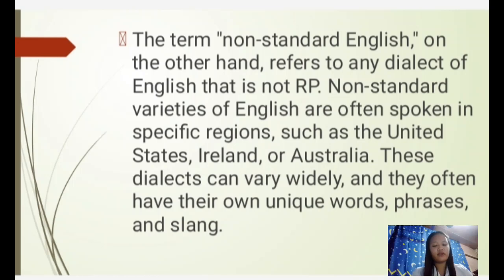Next, we have the term non-standard English, which on the other hand refers to any dialect of English that is not RP. Non-standard varieties of English are often spoken in specific regions, such as the United States, Ireland, or Australia. These dialects can vary widely, and they often have their own unique words, phrases, and slang.